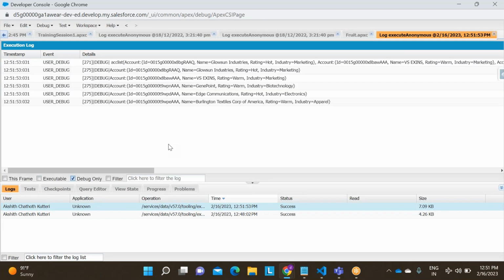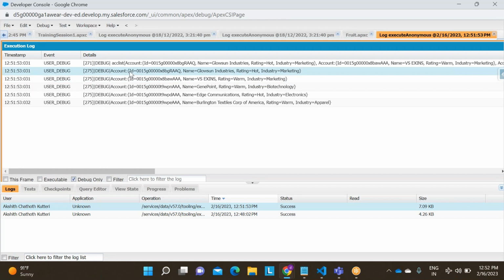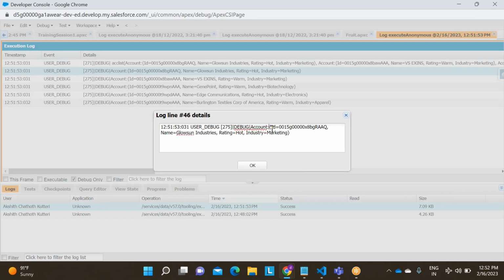Okay. See, I got the data, right? ID, name, industry. It is in object format. If I say object, you need to assume curly braces. See, can you see? This is within the curly braces, right? Everything will be in key value pairs.